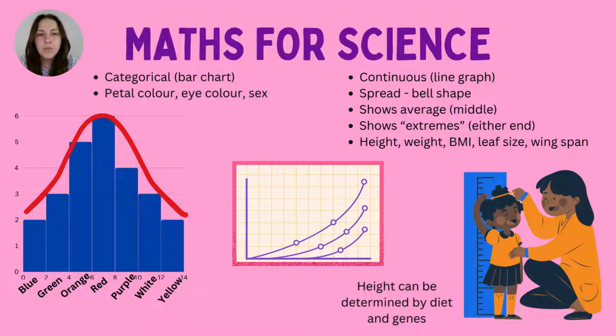So some examples of continuous data include things like height, because there is such a continuum of height. You've got the smallest person in the world all the way to the tallest person in the world, and most people fall within that middle range. Weight, again, is the same kind of thing. BMI is a strange one, because BMI could actually be considered categorical because there's specific categories. But if you are going off individual numbers, then you could maybe do it on a line graph. It depends how you collect that data. Leaf size, wingspan, these are all other examples in a non-human sense.